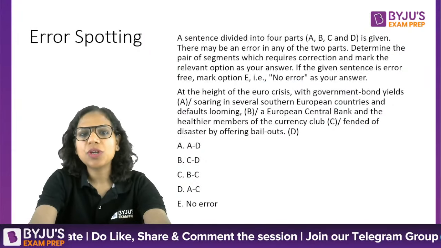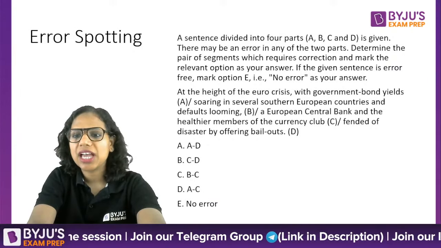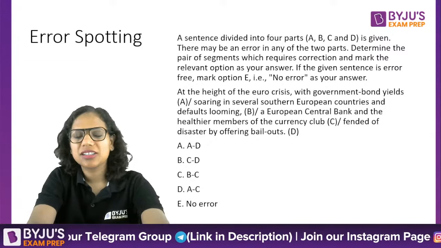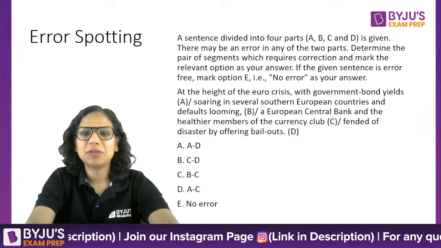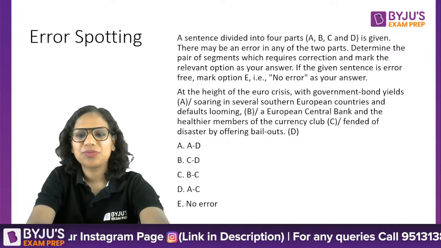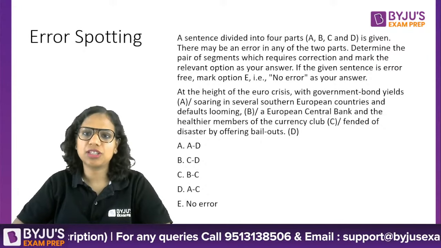Okay. For this one again, give me the answer as well as the correction. You don't just have to spot the errors, you have to give me the corrections also. That's what I mean. Usual error spotting question, but with two errors. That's the only difference.